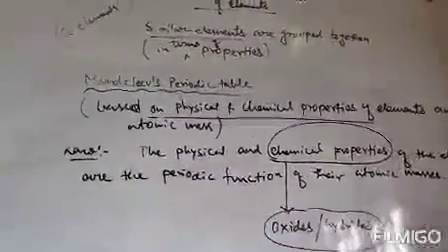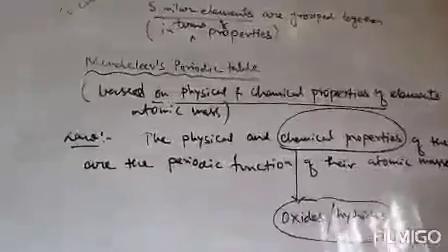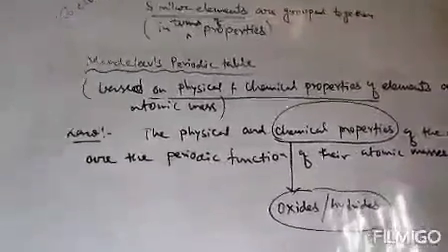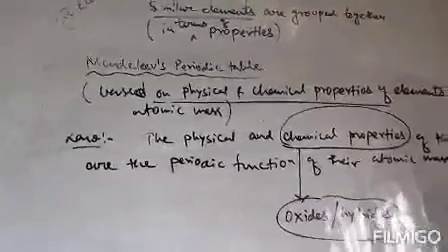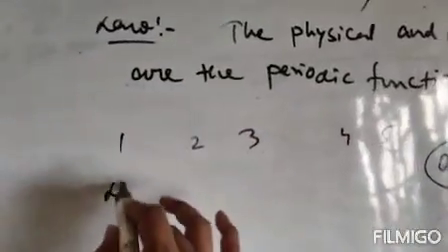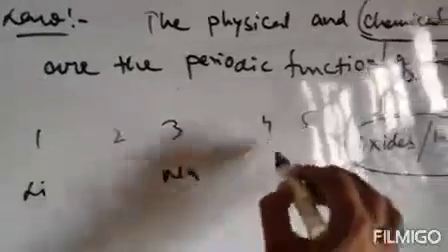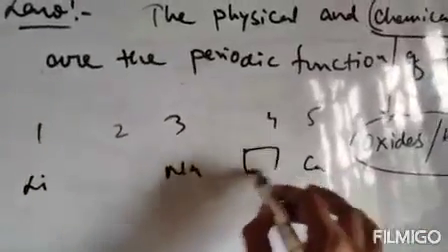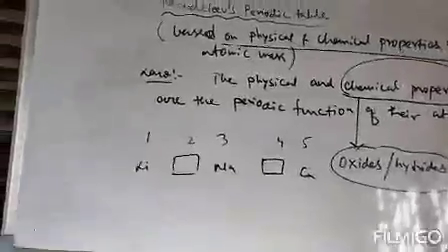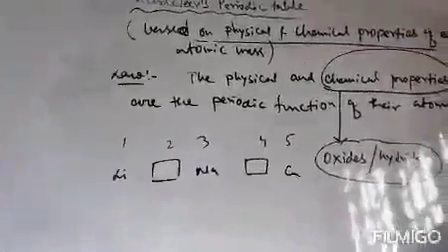But the only difference between Mendeleev's periodic table and Newland's law of octaves is that Mendeleev left vacant places in his table. Suppose he formulated the table like this, and in this table, suppose this is lithium, this is sodium, this is calcium. Now he left vacant places while arranging this table because the elements were not discovered so far.